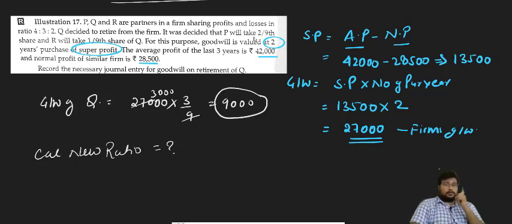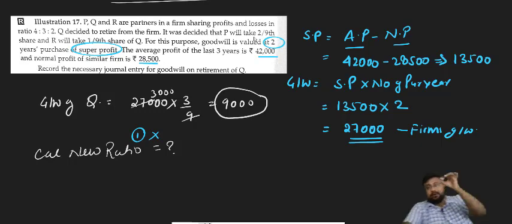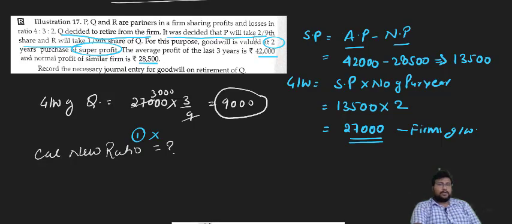Sir, in this question the new ratio is not calculated, and it is not written anywhere that you have to calculate it. But without the new ratio, how can we calculate the gaining ratio? Simple sir, the gaining share and gaining ratio are already given. Q decided to retire from the firm. It was decided that P will take 2 by 9 share and R will take 1 by 9.